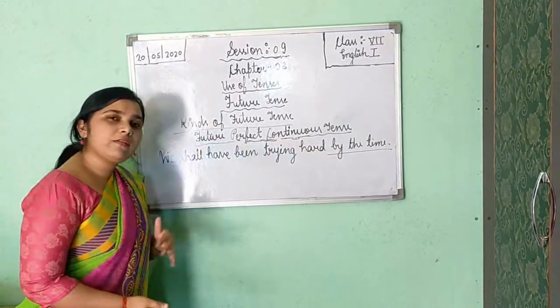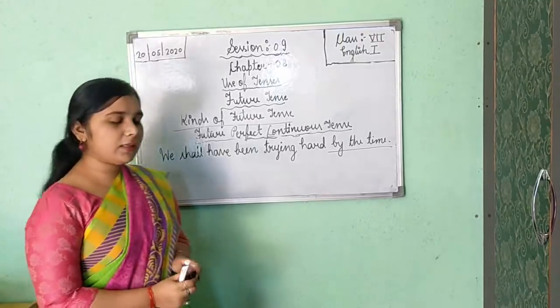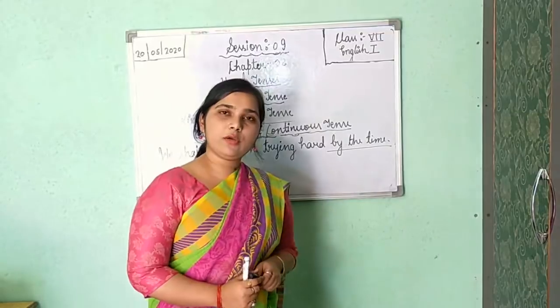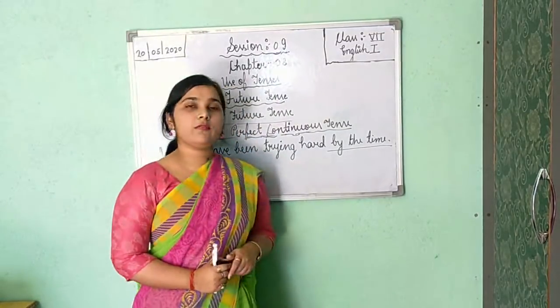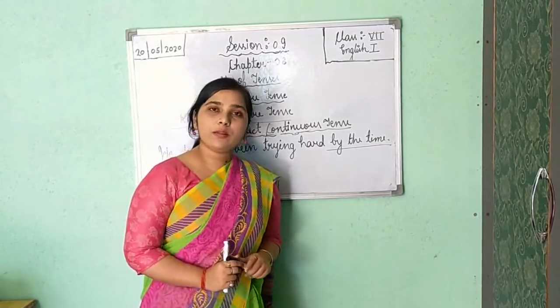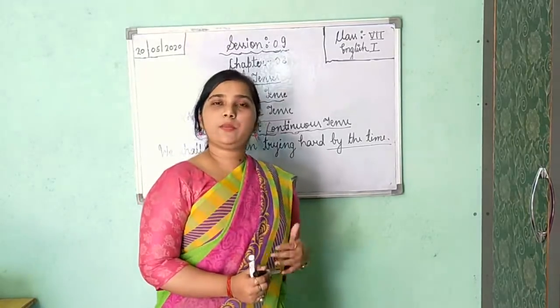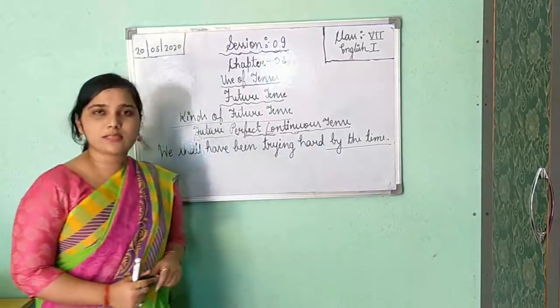The difference from future perfect is that future perfect shows an action that is completed in the future before a certain time, so there we will use future perfect tense. But future perfect continuous tense we will use to show an action that will begin in the future, but it may continue for some time.